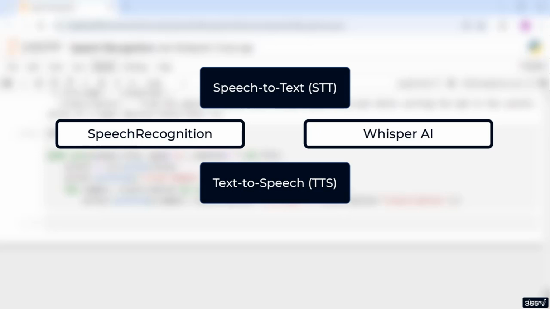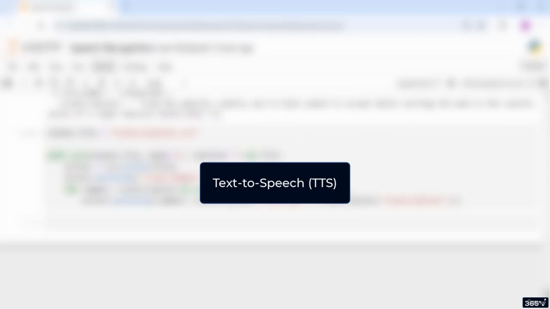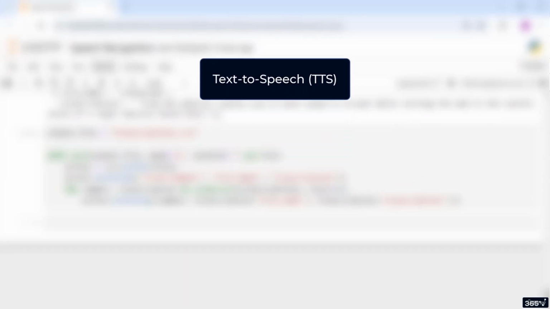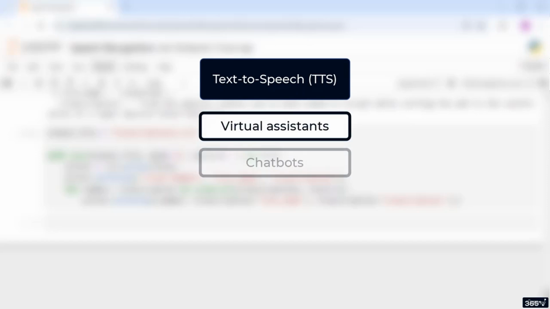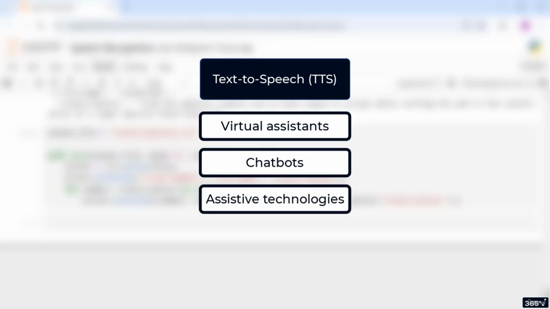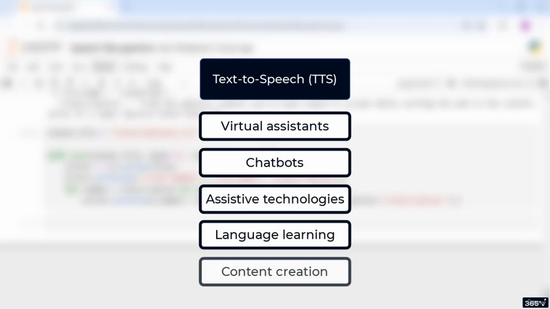While our primary focus has been on speech-to-text, there are many scenarios where converting text back to speech is incredibly useful. Text-to-speech can be employed in various applications, including virtual assistants, AI-driven chatbots, assistive technologies for people with visual impairments, language learning, content creation, and others. So, how about I demonstrate an easy way to implement a text-to-speech tool in Jupyter Notebook?